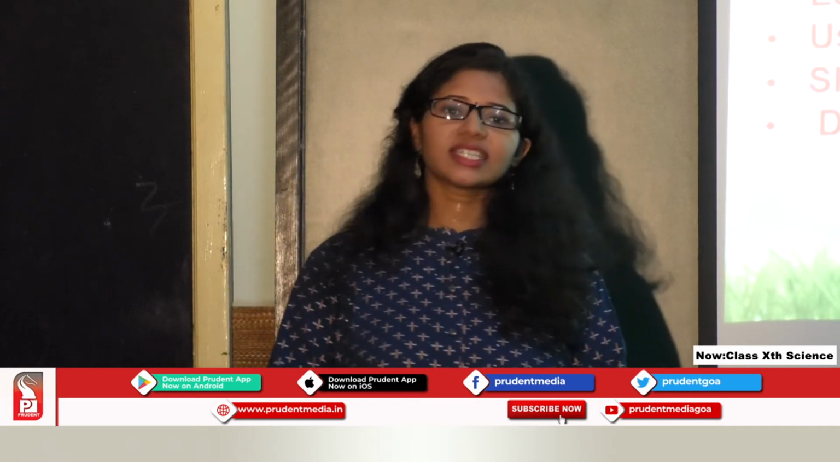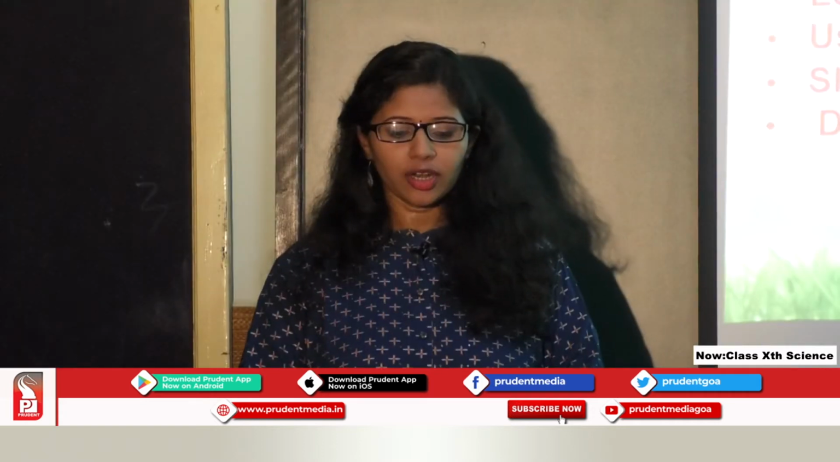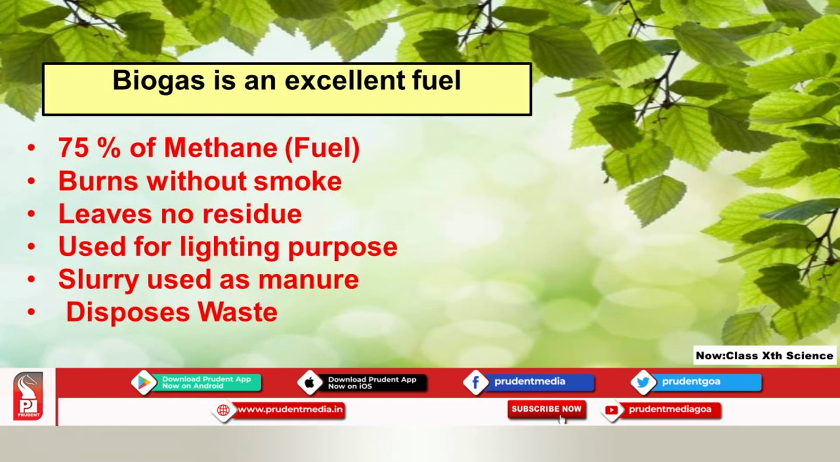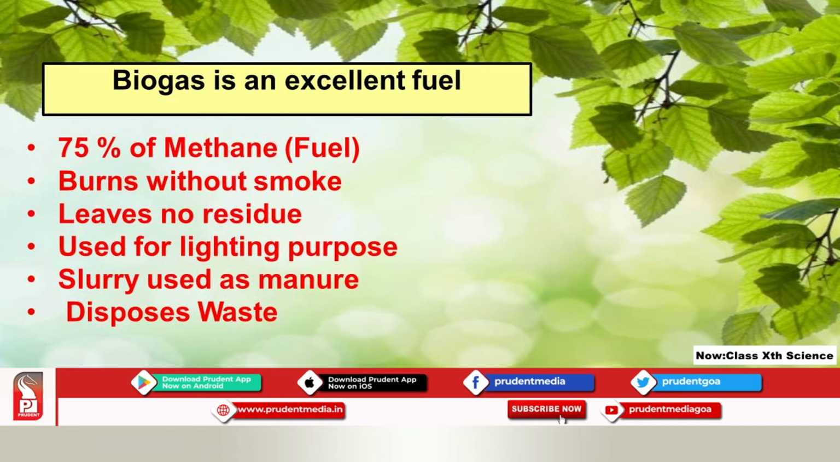Now, biogas is said to be an excellent fuel because it contains around 75% of methane, which improves its fuel efficiency, helps in burning, and provides a lot of heat. It burns without smoke, it leaves no residue, and it is used for lighting purposes, and the slurry is used as manure. And a very important point, I would say, it helps to dispose of waste. So this biogas is actually obtained from biomass, which is all the waste material.